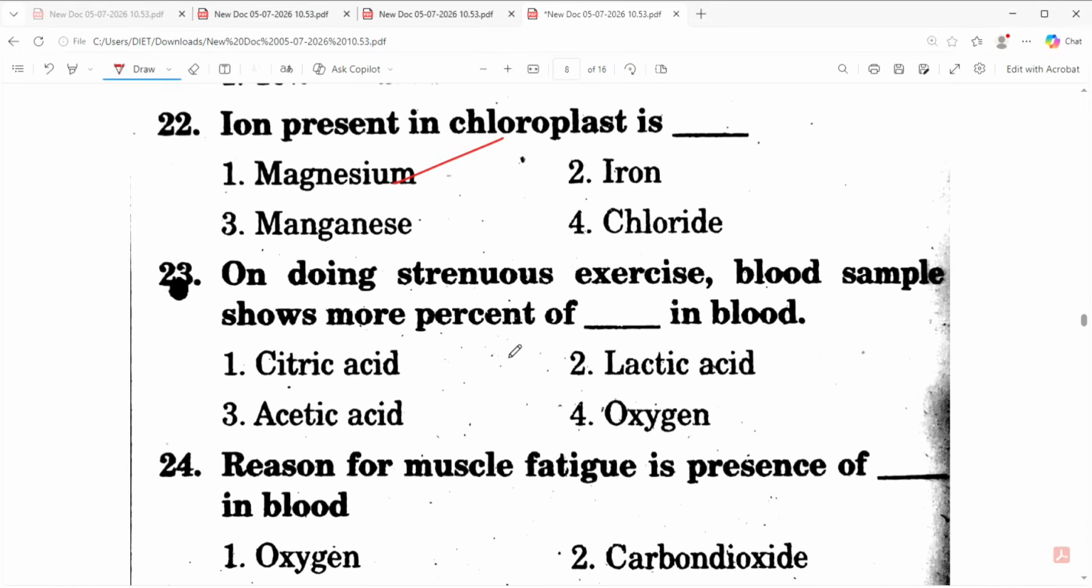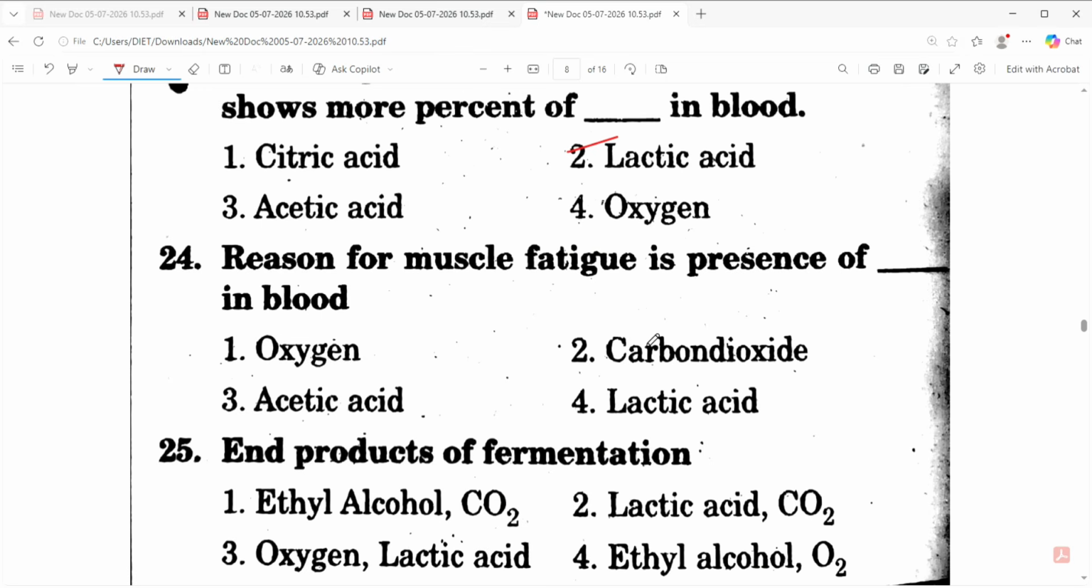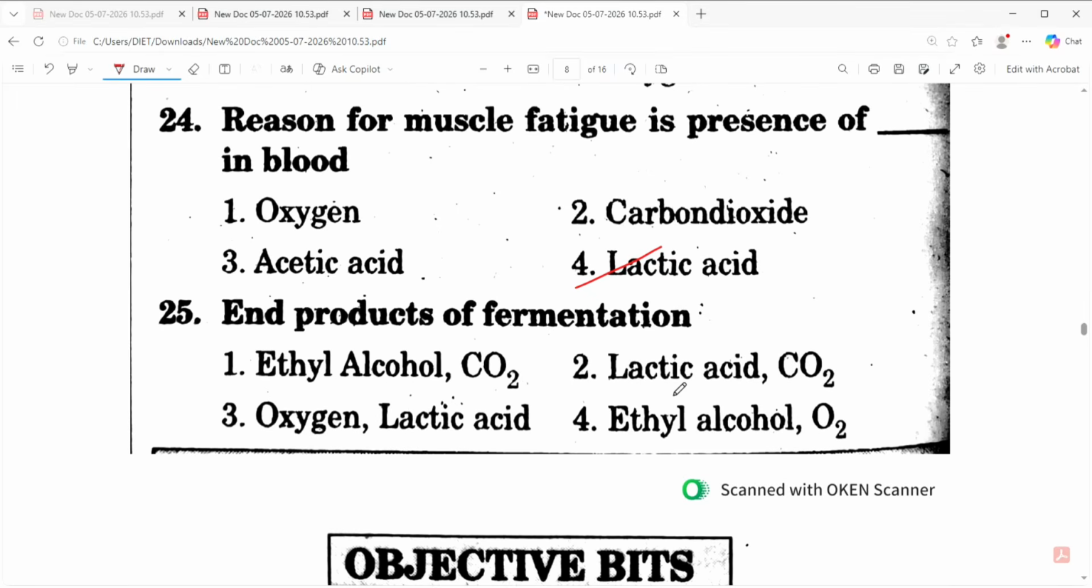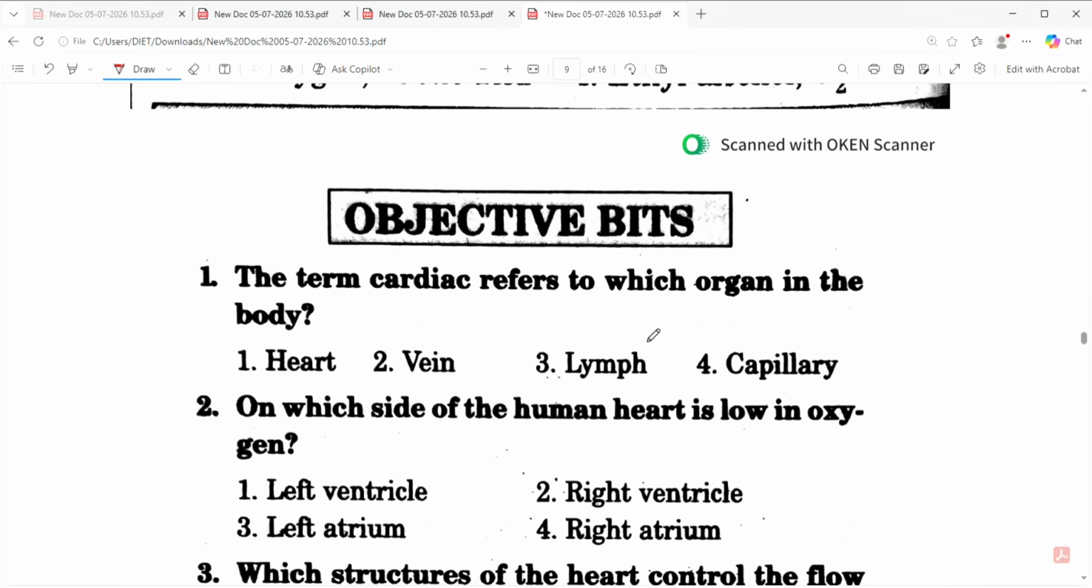On doing strength exercise, blood sample shows more percent of lactic acid in blood. The reason for muscle fatigue is the presence of lactic acid in blood. End products of fermentation are ethyl alcohol and carbon dioxide. The term cardiac refers to which organ in the body?